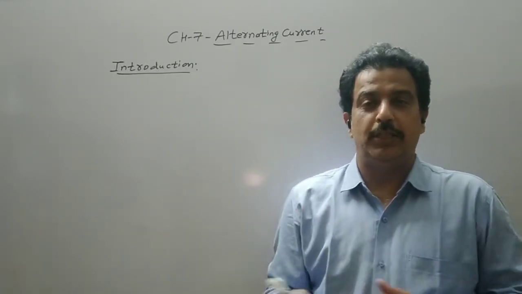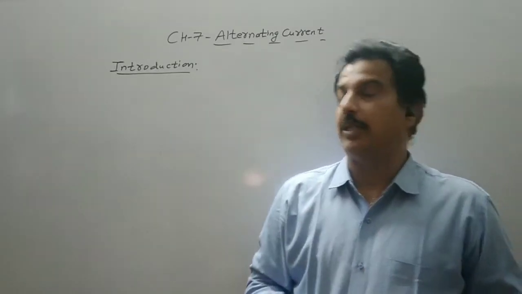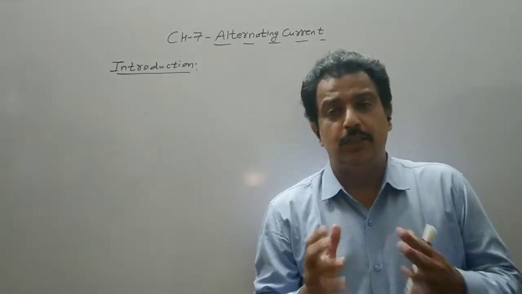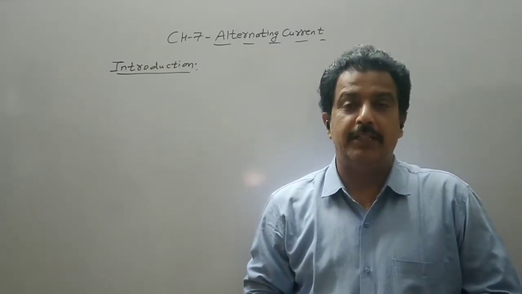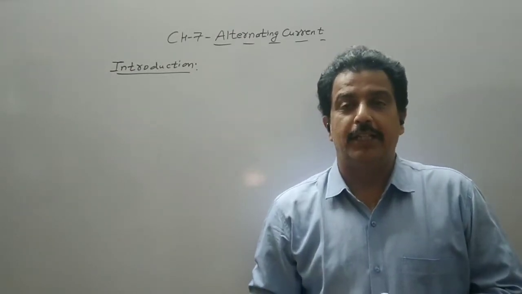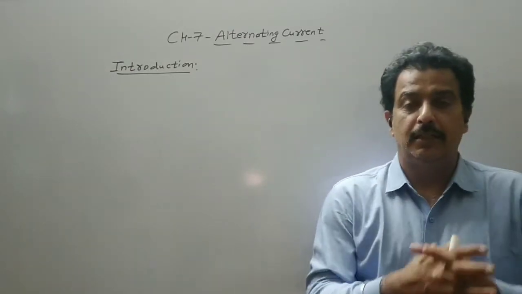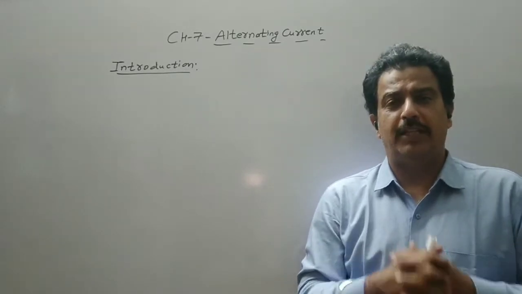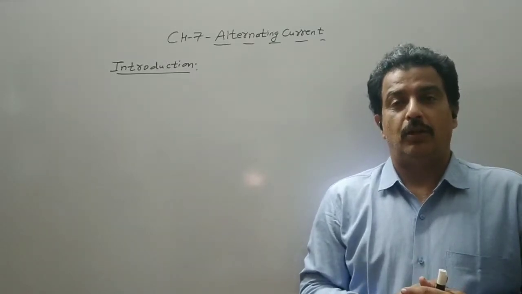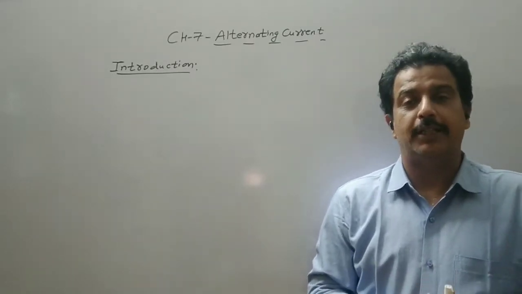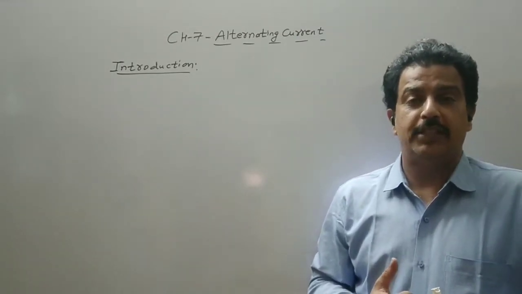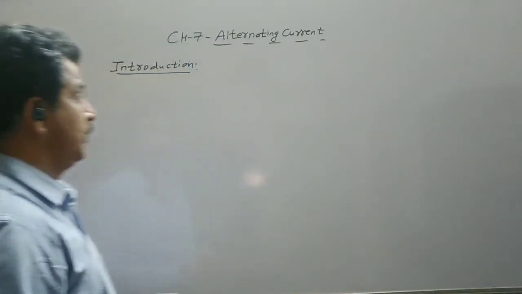Now, opposite to this DC current, in this chapter we are going to deal with alternating current. This alternating current is widely used in our daily life, whether it is our home, office or anywhere. Most of the electrical devices or electronic devices operate on alternating voltage or alternating current. And there are also advantages of this AC current or AC voltage.